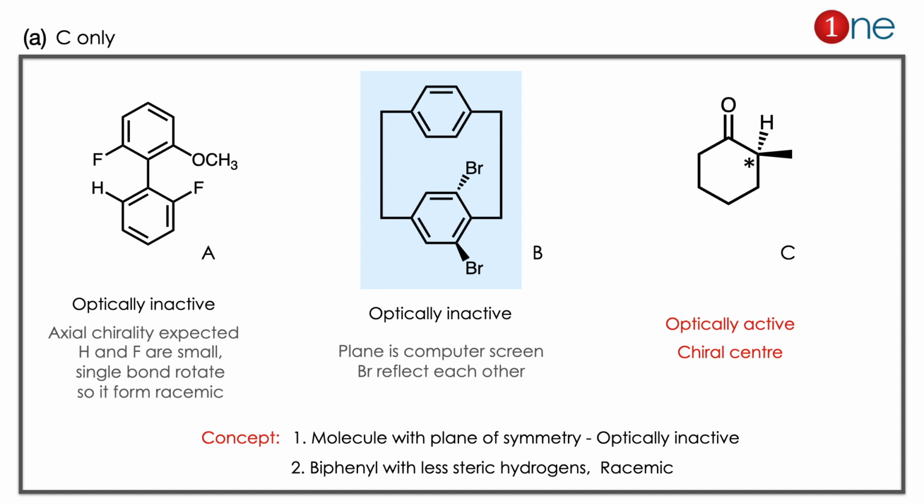If you look at the B structure, it is redrawn with geometry. Here, a plane of symmetry is there on the plane of the screen. One bromine is above the plane, one bromine is below the plane. So it has a plane inside, so it's optically inactive. If you look at C, it's optically active because in the question they didn't give the hydrogen atom. So if you draw the hydrogen, you might realize it has a chiral center. C is the only one optically active, so the answer is clearly A there.